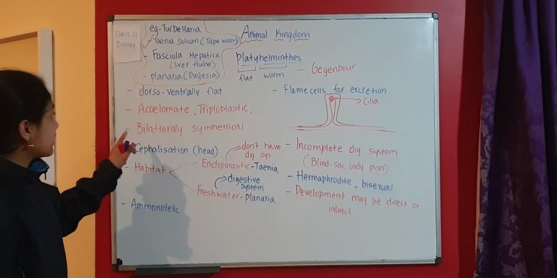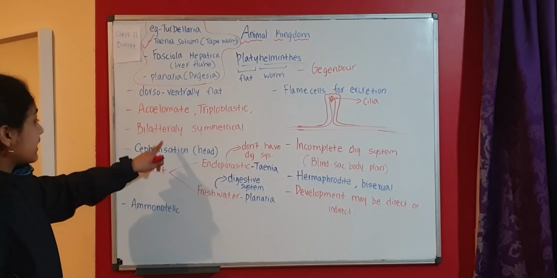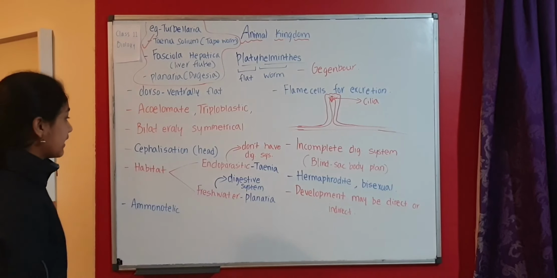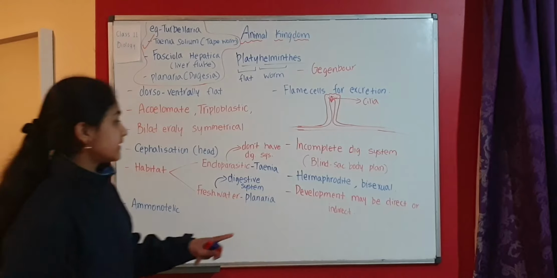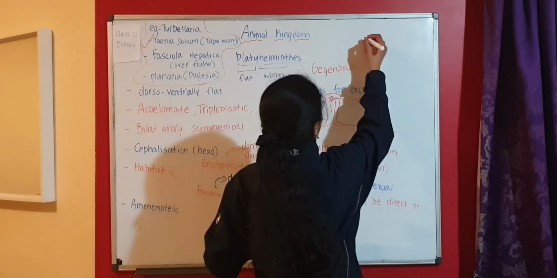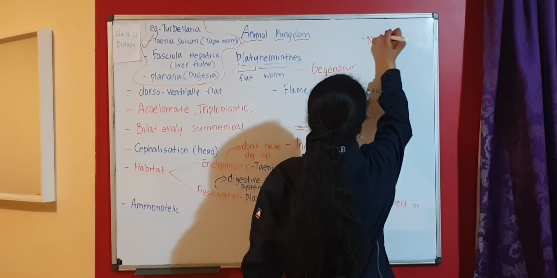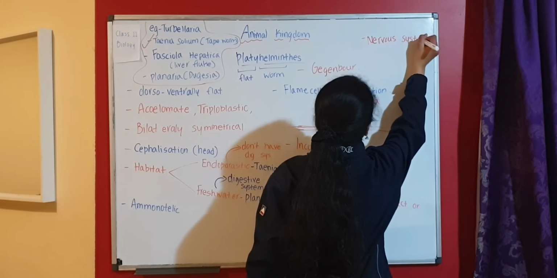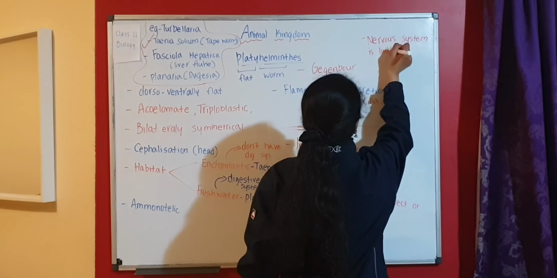And these are some characteristics that we have taken a look at: the body plan, symmetry, the germ layers, the body cavity, the cephalization. This is important. And habitat, the excretion, the digestion, all of these things we have taken a look at. We can take one more, that is the nervous system. The nervous system is ladder-like. A ladder-like nervous system is present.